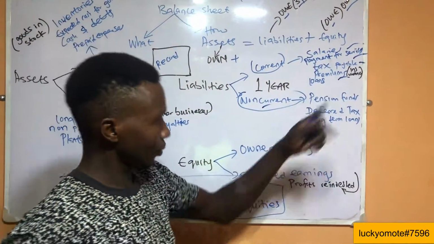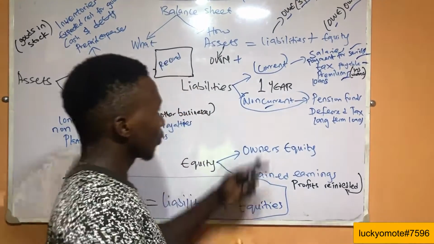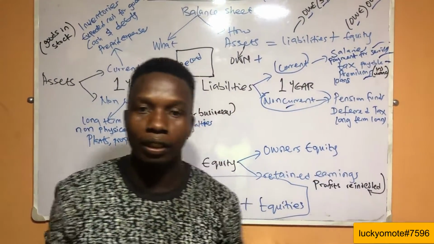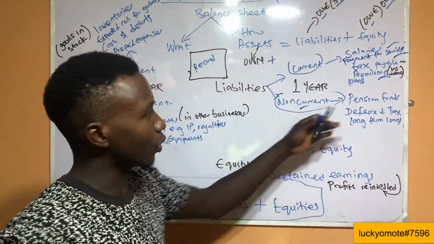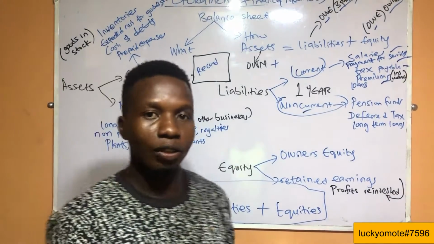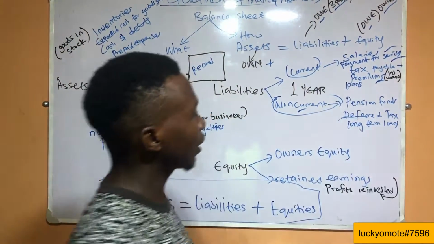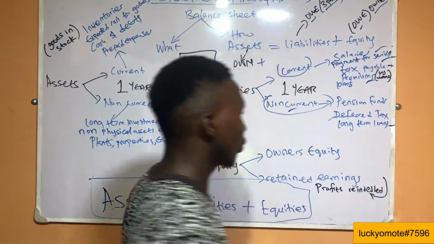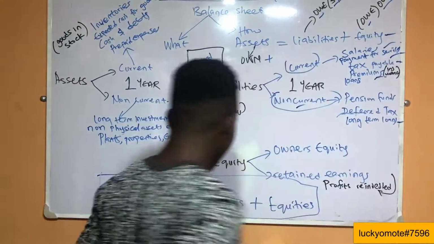We have the personal pension funds, what's maybe like people that work for the company, they decided to retire or something happened to them. After everything, the company needs to pay them a pension fund, so that they can have something to fall back to. And we have the defaulted tax and the long-term loan. So in all, we'll move down to equity.